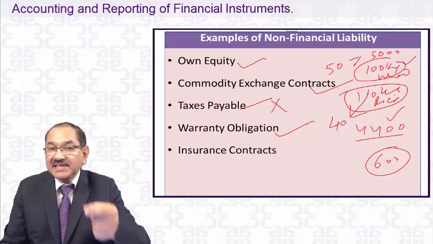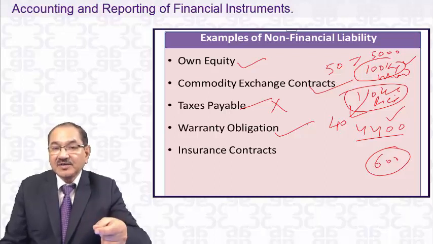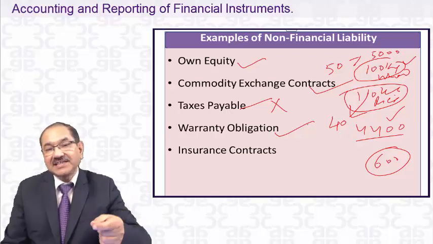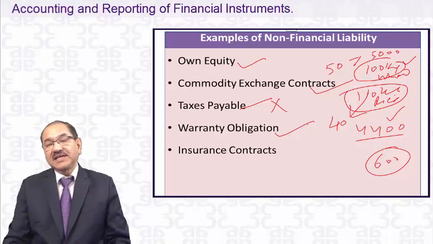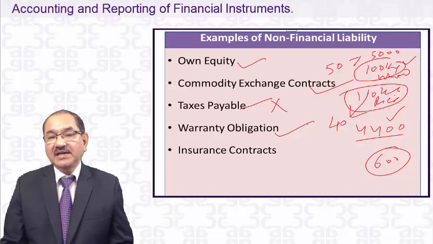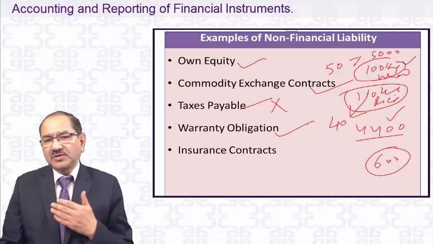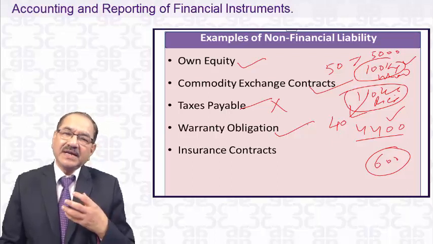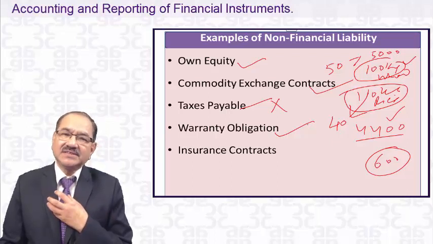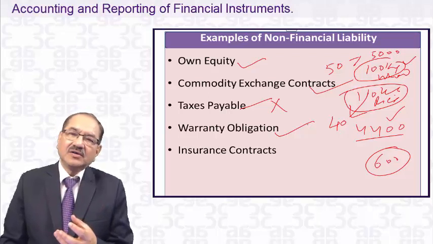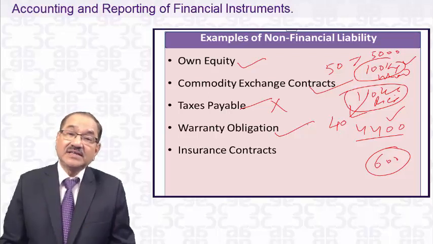They will deliver the material to correct it, because if a company has sold televisions to somebody and says that if there is any problem within 1 year, we'll do the maintenance free of cost, then the company has a warranty obligation to repair it free of cost within 1 year of sale.